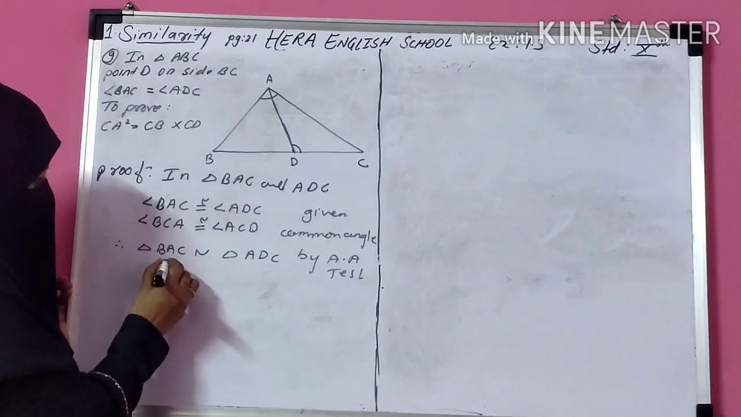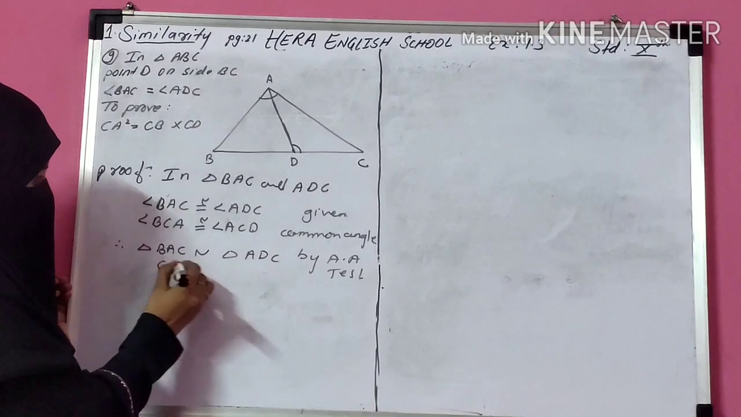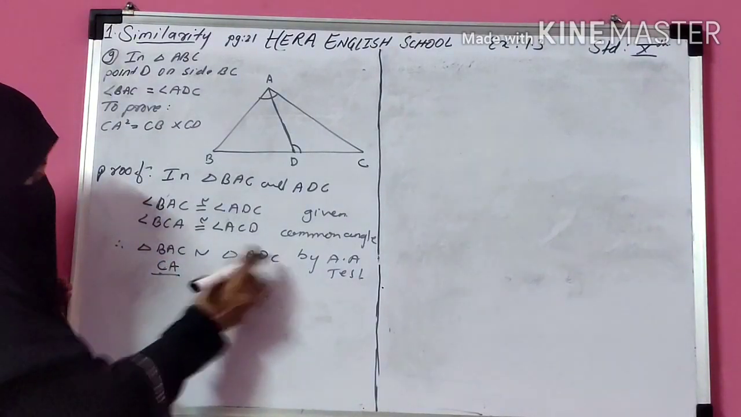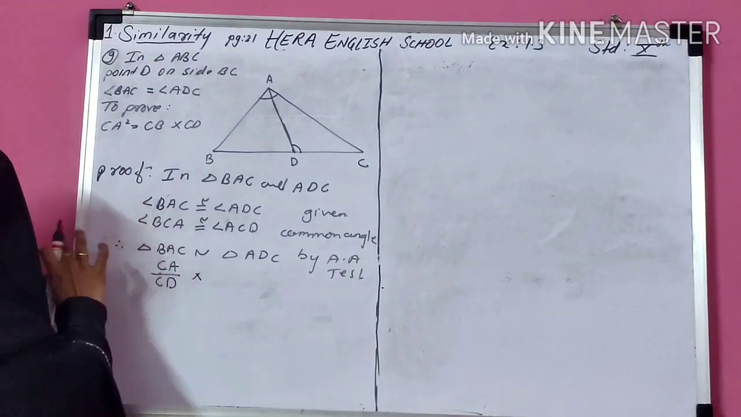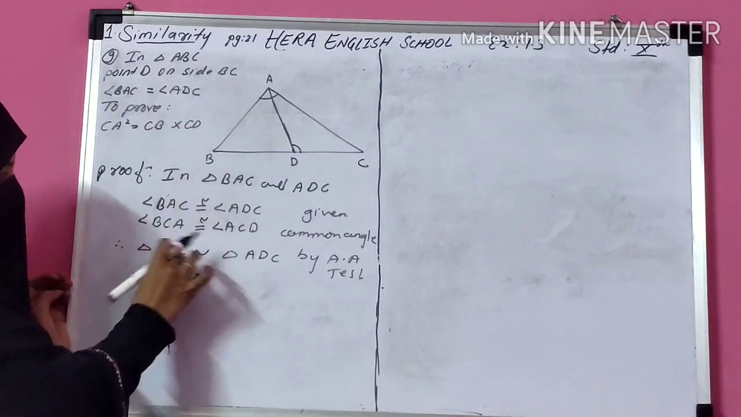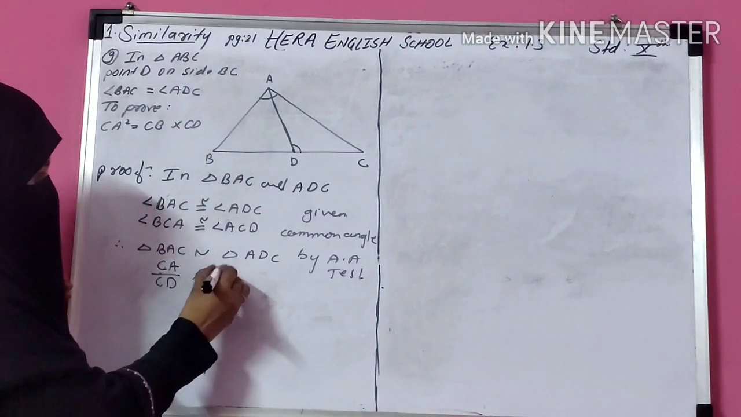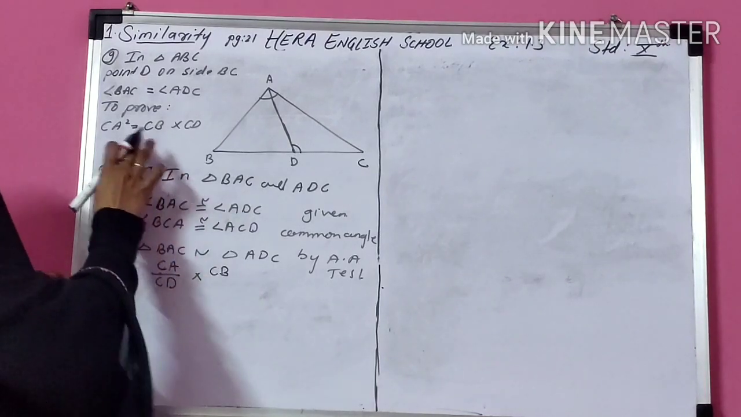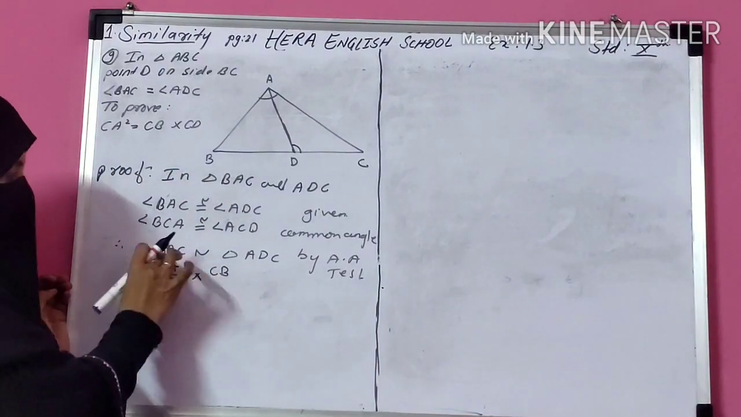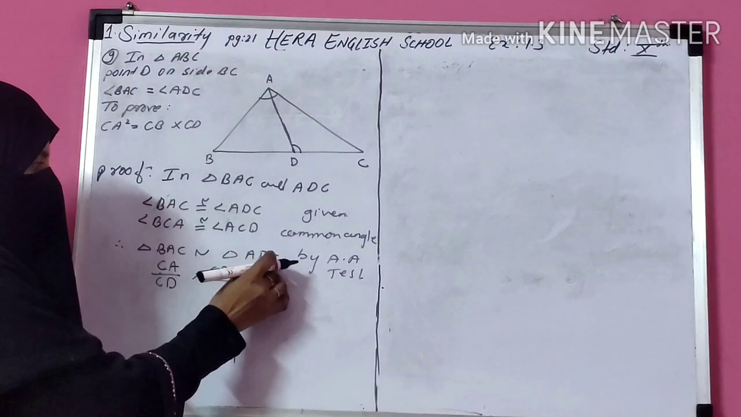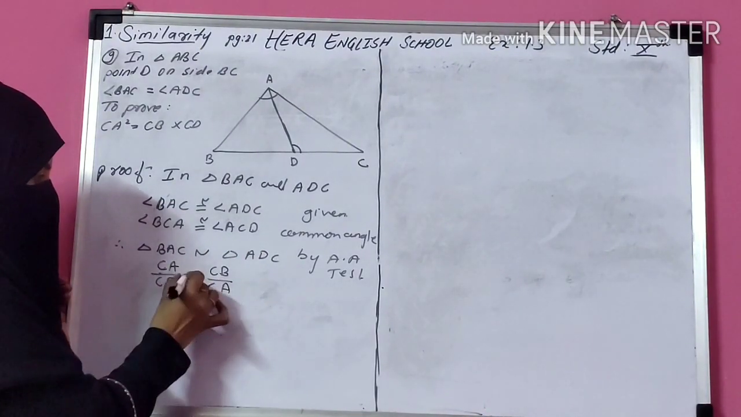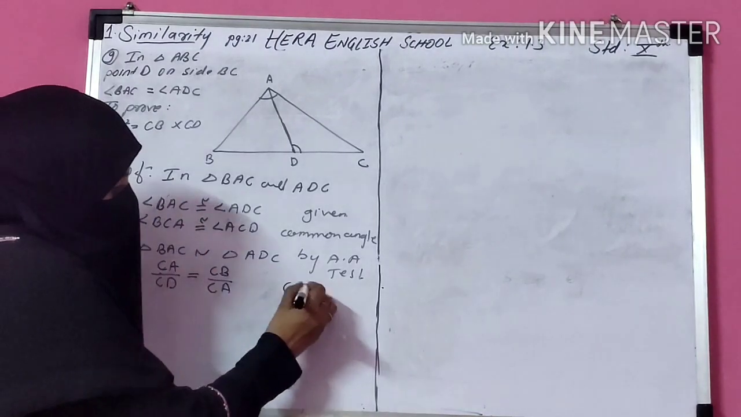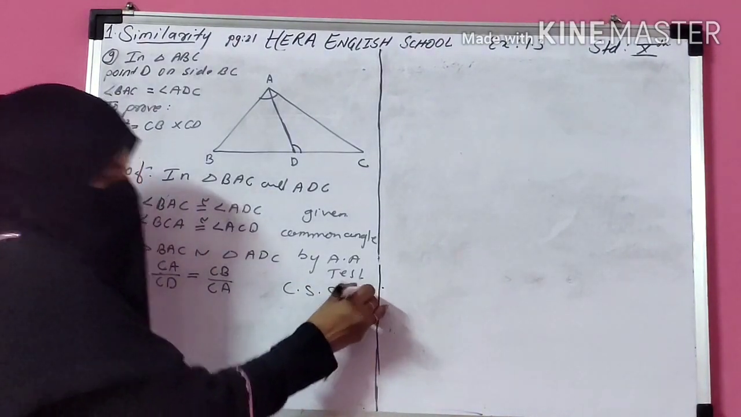Which corresponding sides do you require? CA, that means second and third. From here second and third is CD. Now one more is CB. CB means first and third. So first and third CB. From here first and third, that means CA. Corresponding sides are in proportion. So corresponding sides of similar triangles.